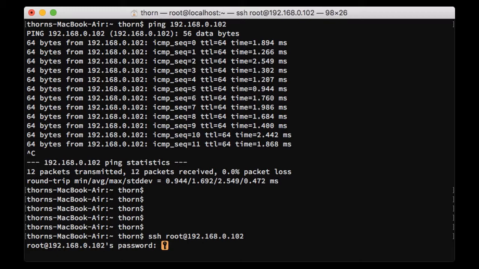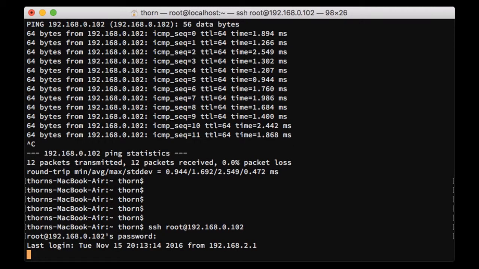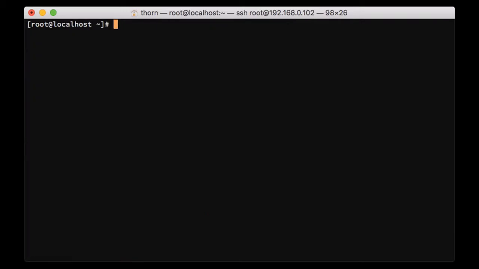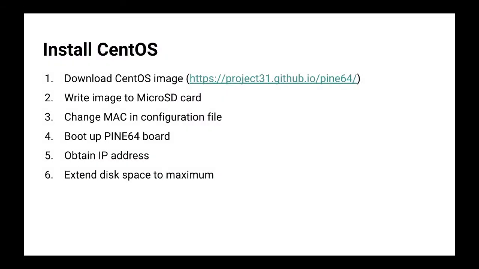Here we go. The default password is CentOS in small letters, and I'm gonna type in CentOS, and here we go. We are into our environment. Let's check the operating system release. CentOS 7. It's cool. And first thing we're gonna do is to extend our disk space, because the basic image